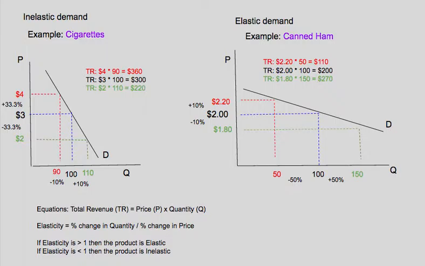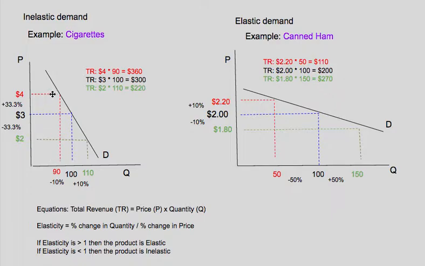As you may recall from the law of demand, as price increases, quantity demanded will decrease. And we assume ceteris paribus with this, that as long as nothing else changes, that's what happens. Elasticity is saying that not only does it happen, but it talks about how much quantity changes from a price change. And so if a product is inelastic in demand, such as cigarettes, you will notice that for any given price change, the quantity change as a percentage will be less.